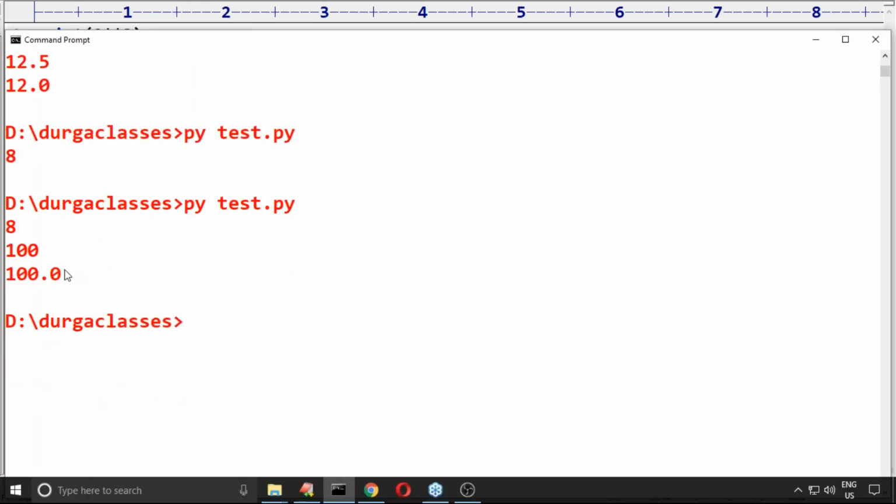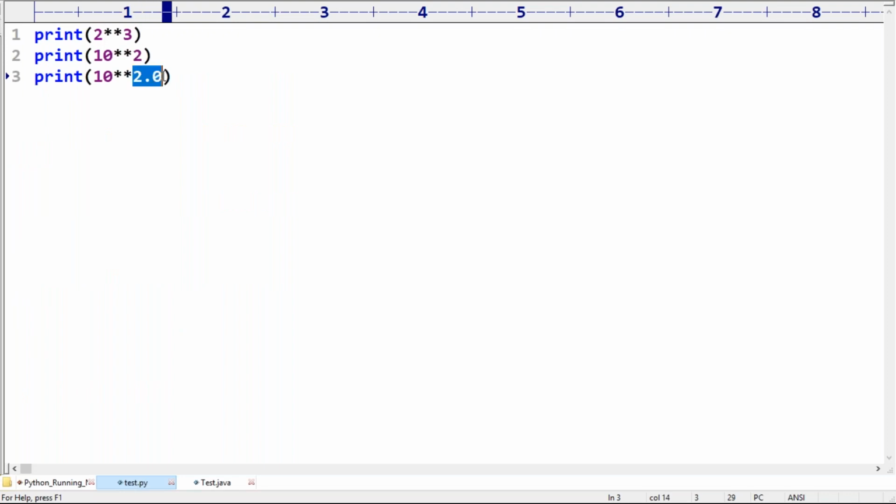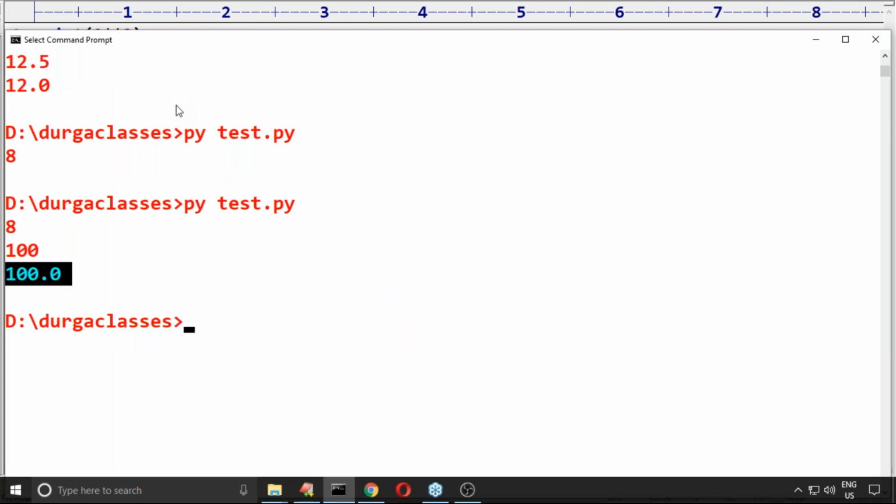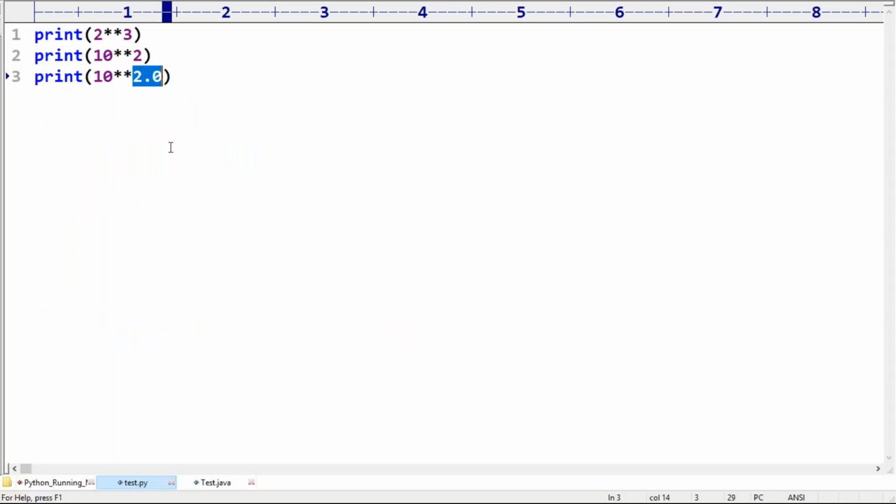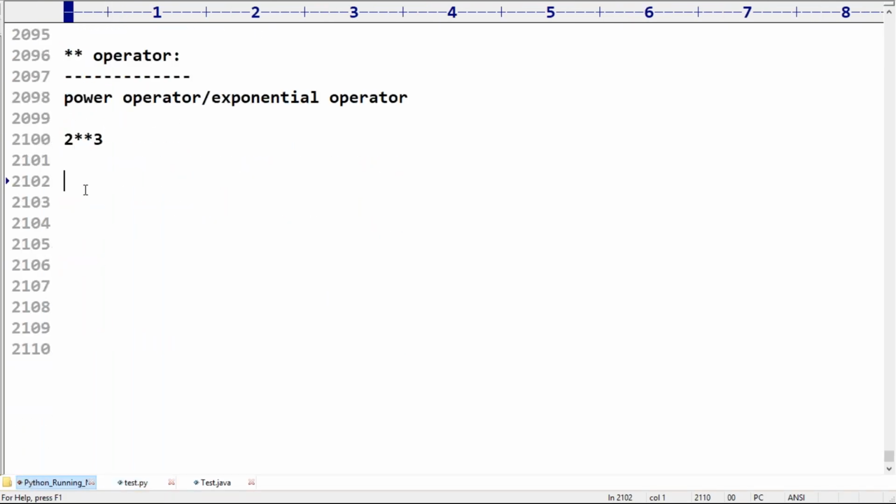Observe carefully: 100.0. Why am I getting 100.0? Because here at least one argument is the float type. That's why the result is a float. So for the power operator, nothing is there to discuss. Star means power operator, you have to consider. Any doubt?